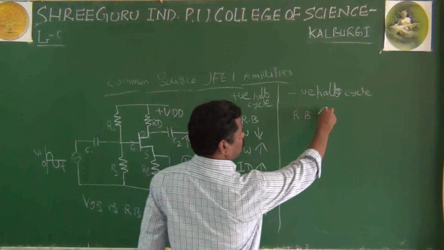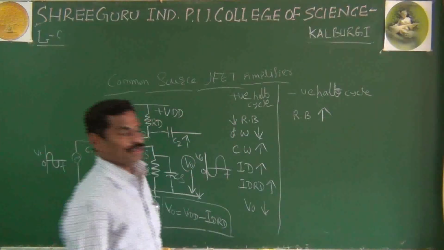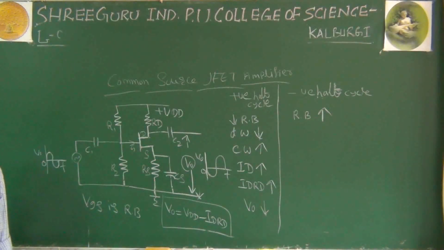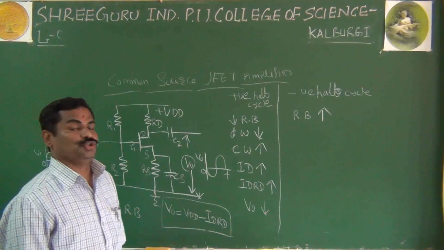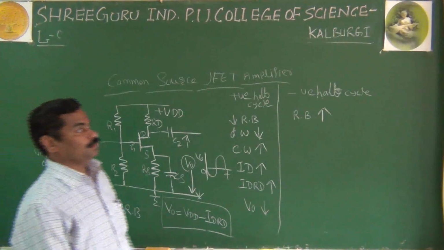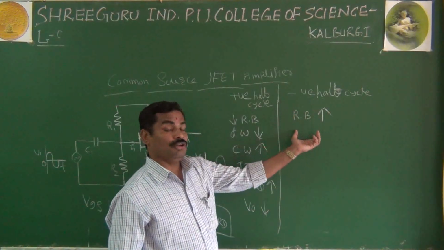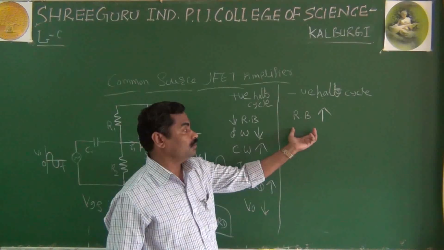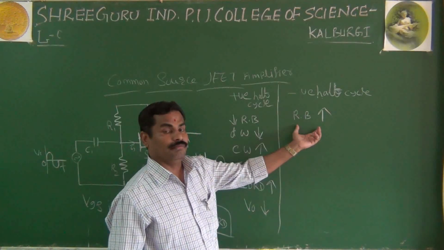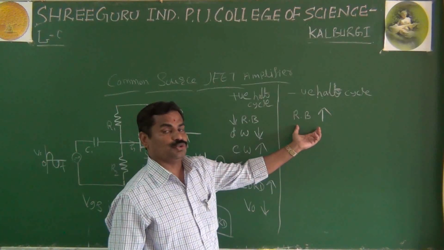Always the gate-source junction should be reverse biased, and the negative half cycle will increase the reverse bias voltage of the gate-source junction.